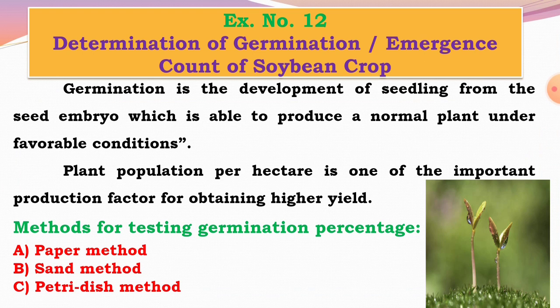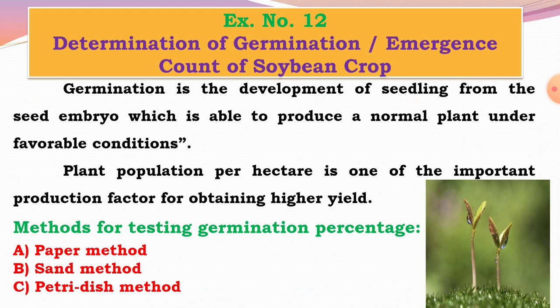Now see the definition of germination. What is meant by germination? Germination is the development of seedlings from the seed embryo which is able to produce a normal plant under favorable conditions. That is called germination.